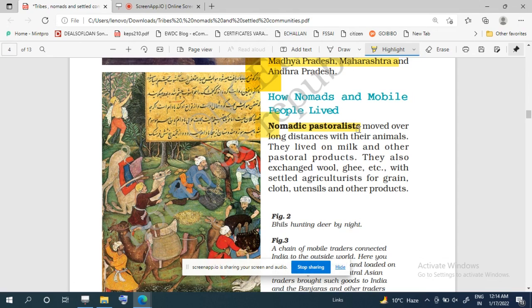And these people are totally dependent on the products of their cattle, like milk, ghee, and wool. These are the products they get from their cattle, and in order to get grains, cloth, utensils, and other products, they exchanged their goods with the goods of the settled